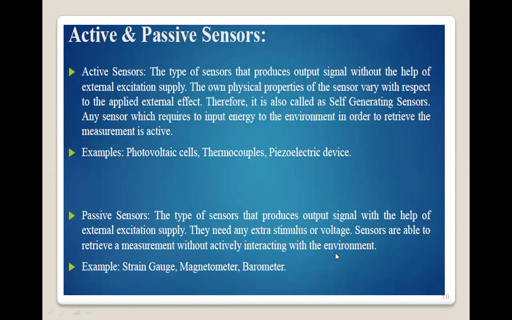That means those sensors convert the input signal into an output signal with the help of an external supply, as in the strain gauge, magnetometer or barometer. In an active sensor, the output signal is produced without any external source of supply, while in a passive sensor, they use an external voltage source or current source to convert the input to the output.